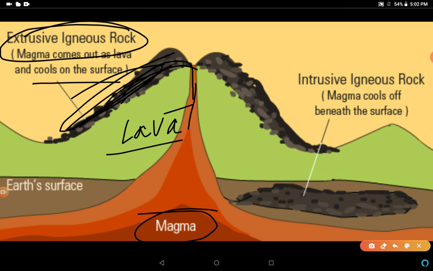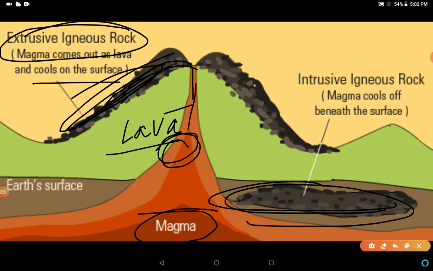Sometimes the molten magma cools down deep inside the earth's crust, like this. This is the molten magma. Sometimes, deep in the earth's crust, it becomes solid. These solid rocks so formed are called intrusive igneous rocks. Since they cool down slowly, they form large grains. Granite is an example of such a rock.